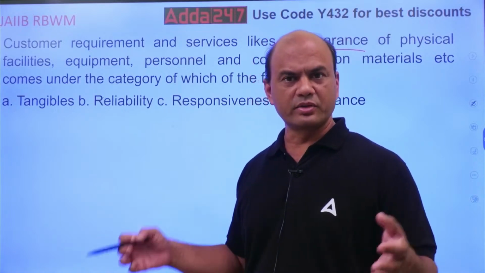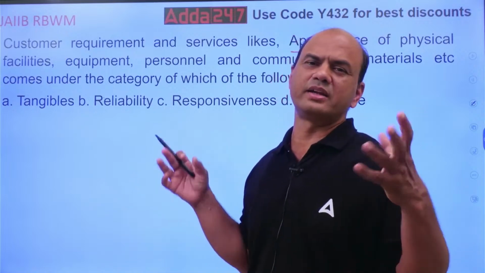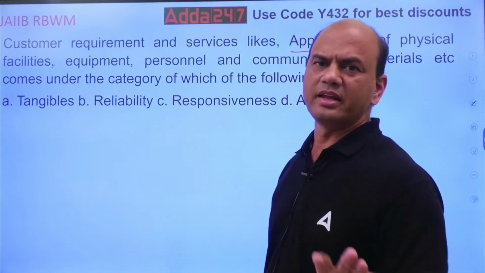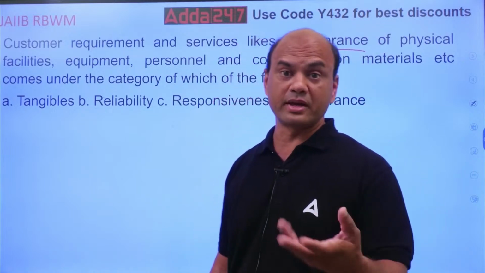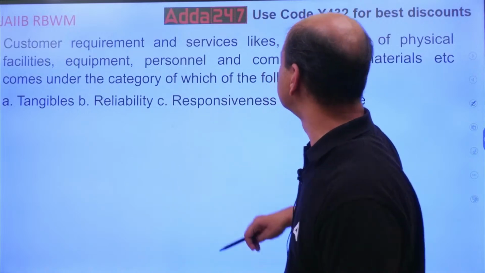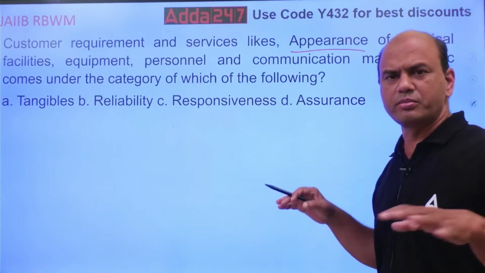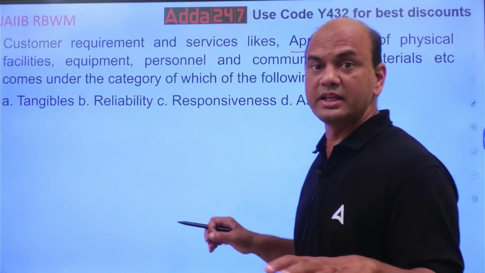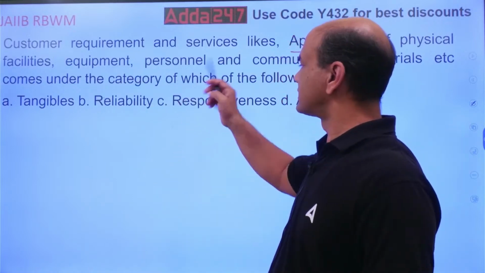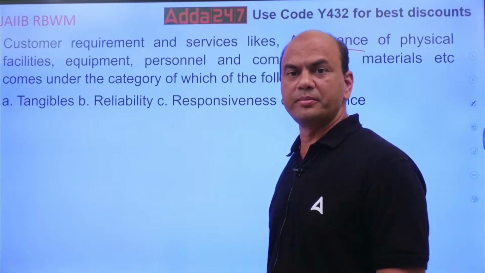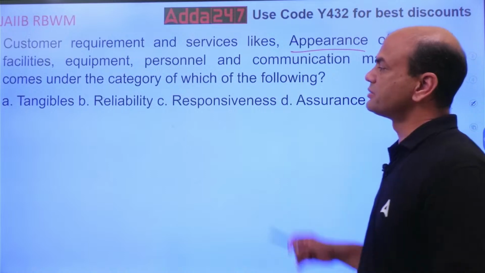Whenever a customer comes into the branch, if he sees dusty fans, dusty branches, files lying around, and no employee on the table, that is all appearance. But if he sees a very good, polished, posh, clean branch with lights everywhere, equipment, good personnel to respond, employees responding immediately, all this comes under what?